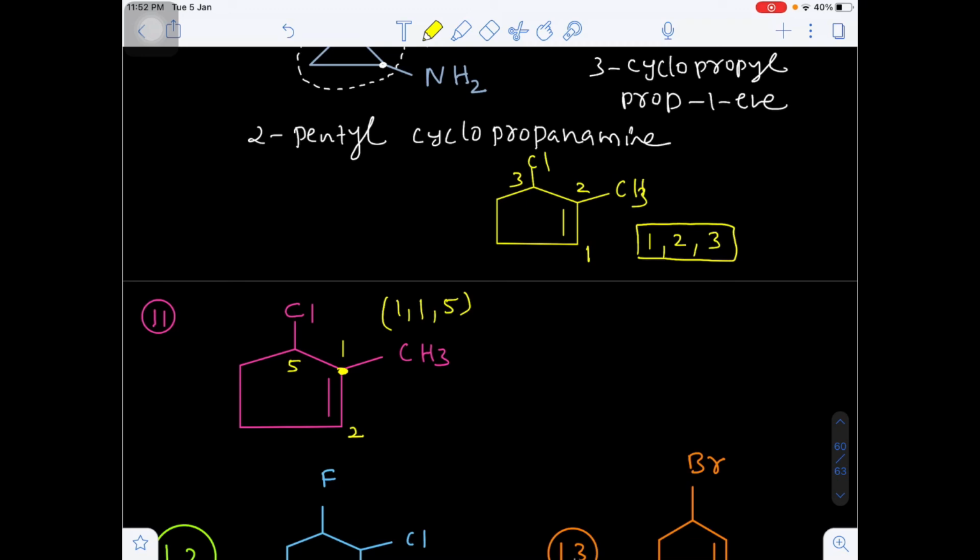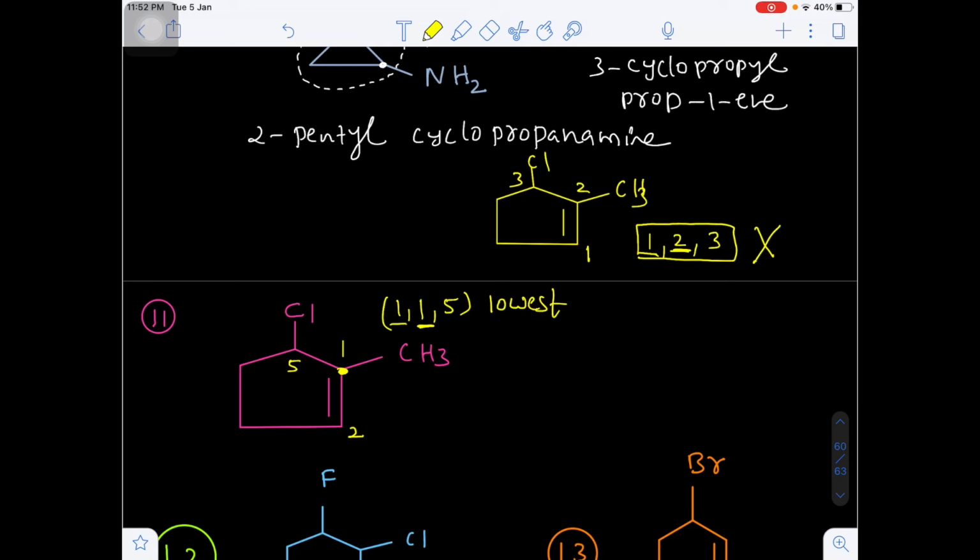In the first case 1, 1, 1. So here the first locant will be the same. Come to the second locant: on the first numbering it is at the first position, here it is at the second position. This is not the lowest locant, so this will be the lowest locant. Yes or no? So 1, 1, 5 will be the correct numbering. Are you getting my point?